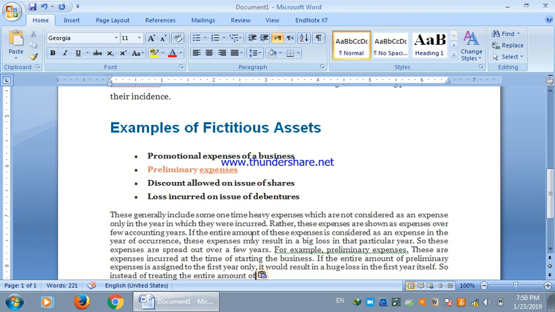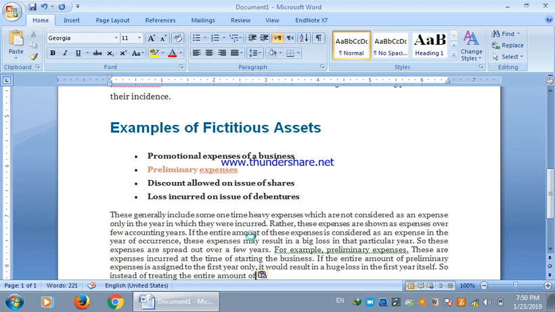That's why these types of assets, which are basically expenses or capital losses, are recorded on the asset side of the balance sheet, and are recorded as assets, while in the real sense these are not assets at all, and they are intangible, with no physical existence. And these are a few examples: the promotional expenses and preliminary expenses during the incorporation stage of the company are considered as fictitious assets.